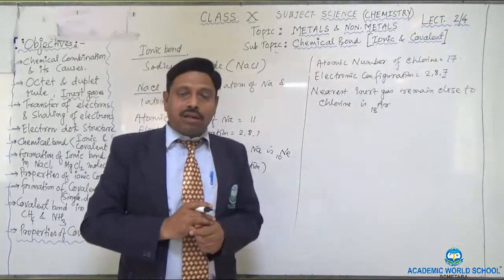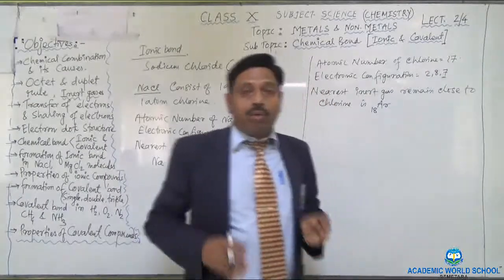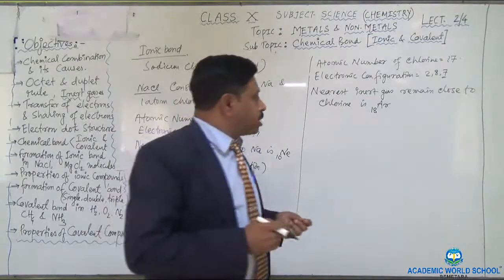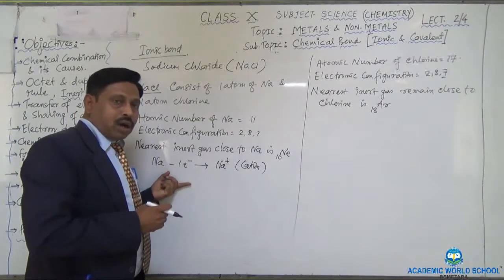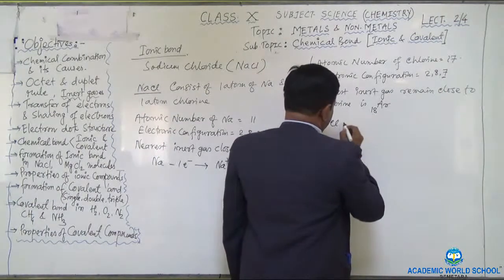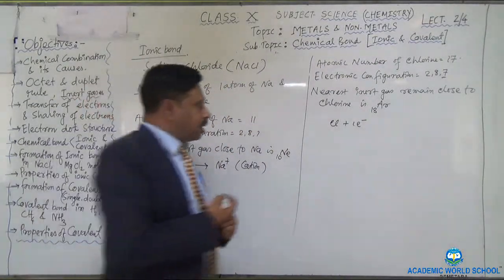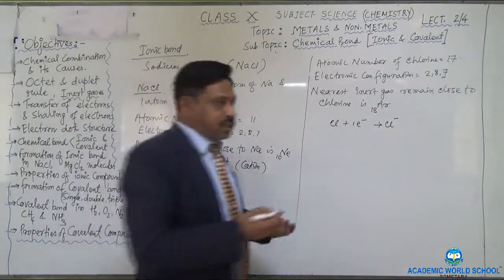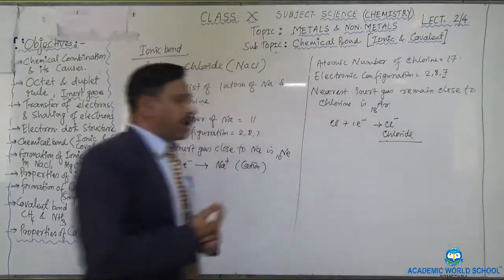So how will it have the argon gas configuration? The total number of electrons in chlorine is 17, but chlorine wants to have 18, by getting one more. It will get one more from the sodium, because sodium already lost one electron. So chlorine Cl plus one electron, chlorine receives one electron and converts into Cl minus. Cl minus means chloride. It is an anion. So the negative ion is forming.